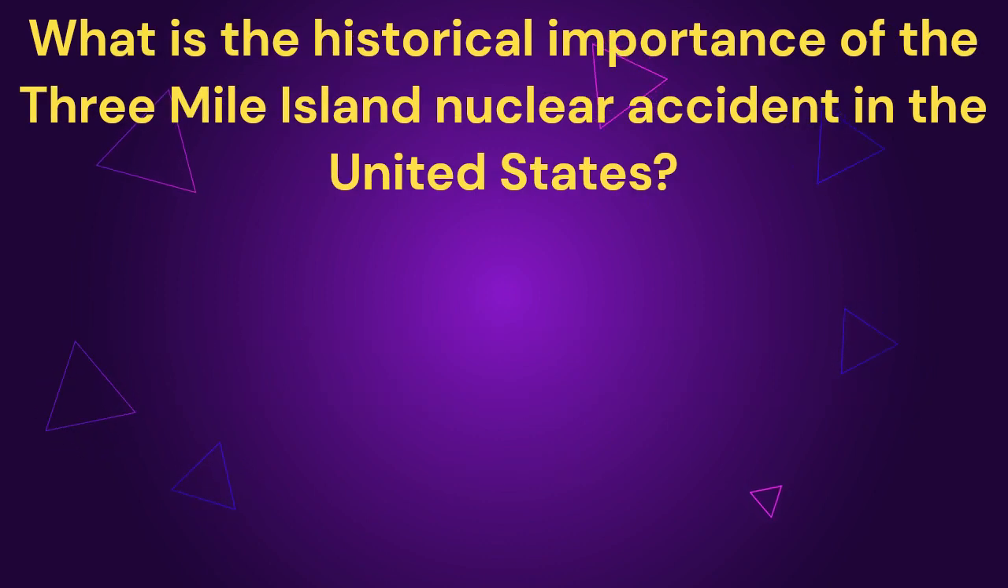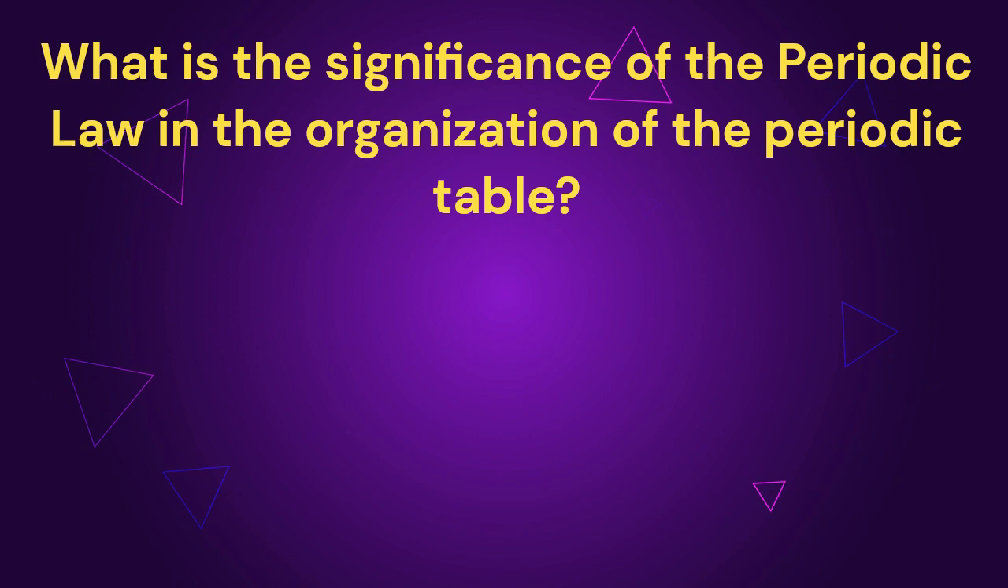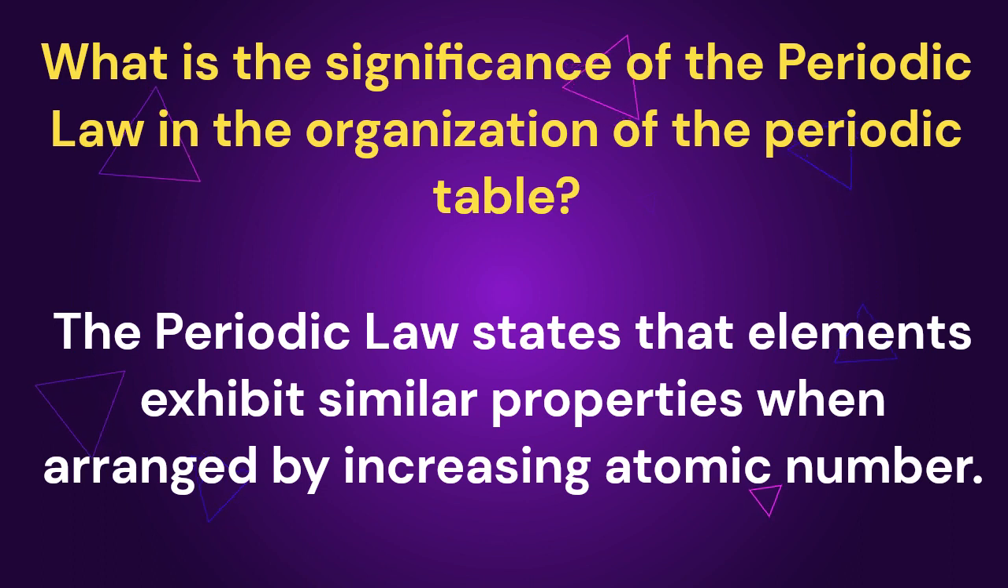What is the historical importance of the Three Mile Island nuclear accident in the United States? The Three Mile Island accident highlighted the need for improved nuclear safety regulations. What is the significance of the periodic law in the organization of the periodic table? The periodic law states that elements exhibit similar properties when arranged by increasing atomic number.